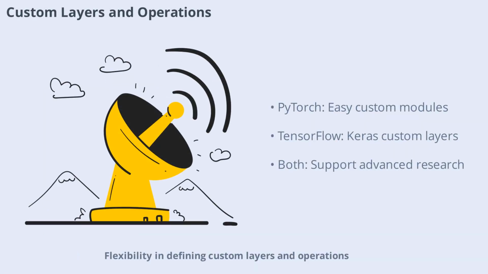Flexibility in defining custom layers and operations is essential for advanced research and development. PyTorch excels in this area, allowing users to create custom modules and operations with ease. Its dynamic computation graph makes it simple to experiment with new architectures and techniques. TensorFlow also supports custom layers through Keras and low-level APIs, but the process can be more involved, especially for complex operations. Both frameworks are powerful, but PyTorch's flexibility gives it an edge for rapid experimentation and innovation.